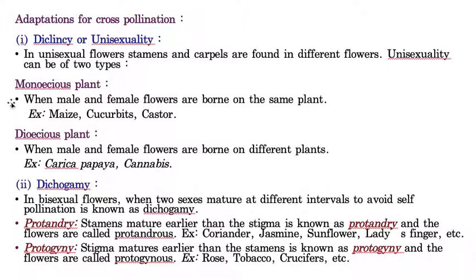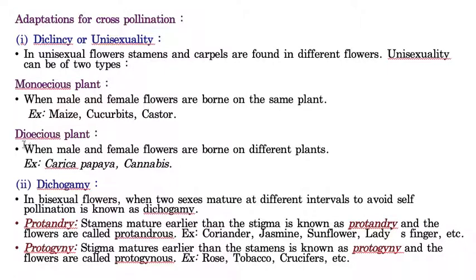Now, monoecious plants means when male and female flowers are borne on the same plant. Dioecious plants means when male and female flowers are borne on different plants. Examples also I mentioned. Monoecious plants are maize, cucurbita family and castor, whereas dioecious are papaya and cannabis, these are the examples. Again I am telling you, unisexual flowers means flowers with only one sex.